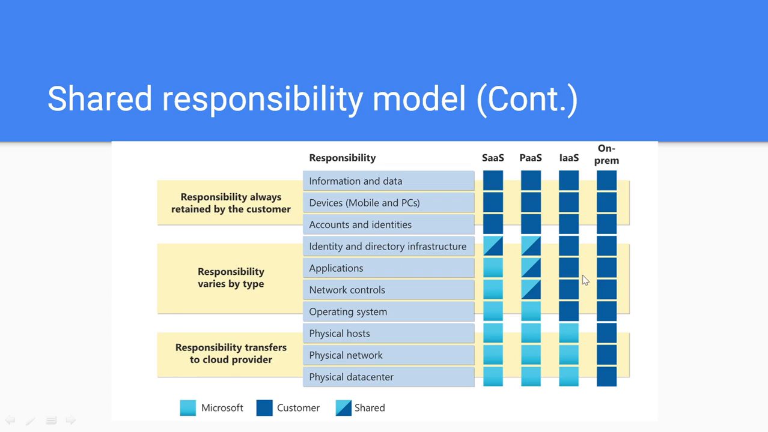Here you can see in the IaaS column that the application is your responsibility. Network controls are your responsibility. The operating system is your responsibility. So you can see that all of that is your responsibility. But the physical host, the physical network, and the physical data center are the responsibility of the cloud provider, Microsoft Azure.